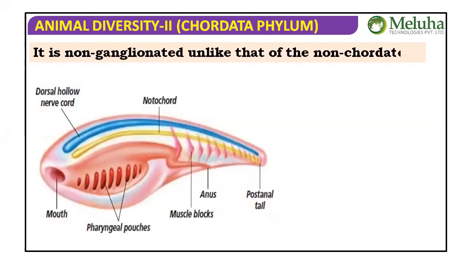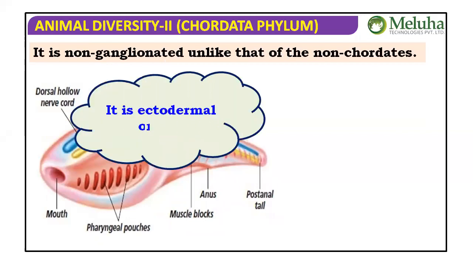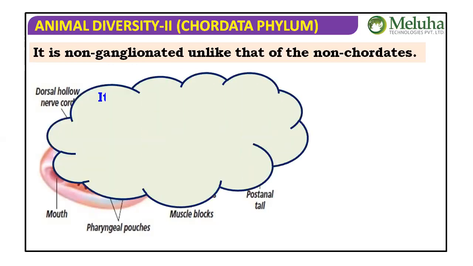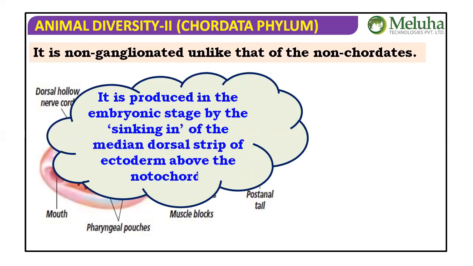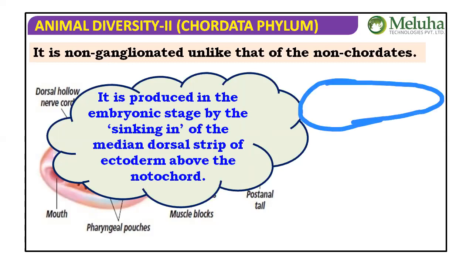Next, it is non-ganglionated. Unlike that of the non-chordates, it is non-ganglionated. It is ectodermal in origin. Embryonic origin will be ectodermal, nervous system originates from ectoderm. It is produced in the embryonic stage by sinking in of the median dorsal strip of ectoderm above the notochord. These kinds of changes we'll discuss when we go into the second year embryonic development chapter.